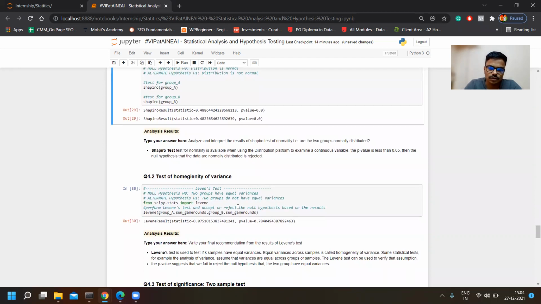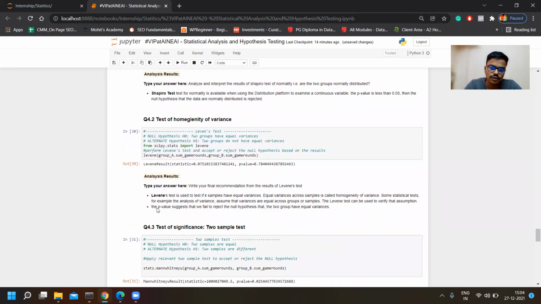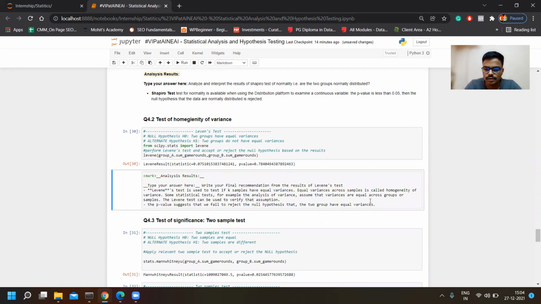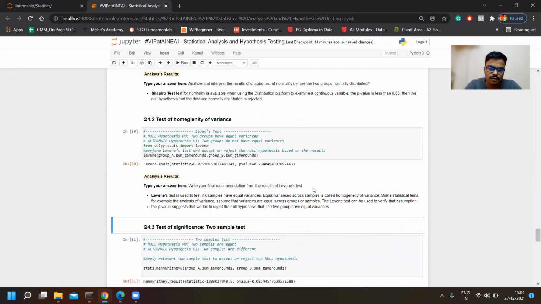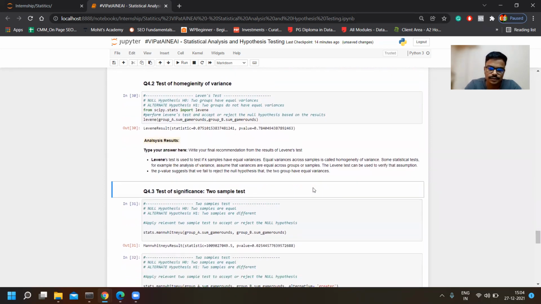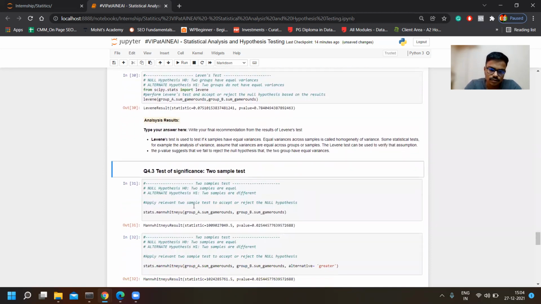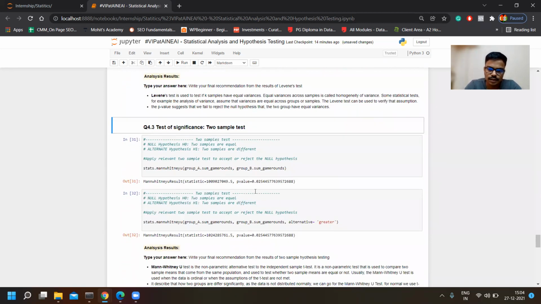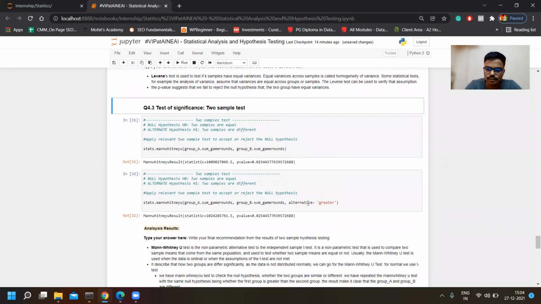If we come to the homogeneity test, we use Levene's test, and it shows that there is no significant difference in variance between the two groups in our data. Then we come to the two-sample test. We also used the greater alternative here, but we couldn't get a much better result.